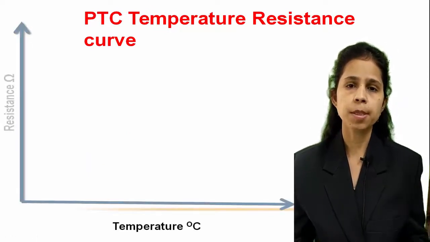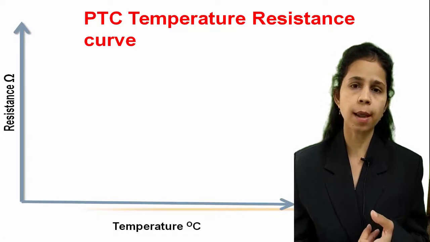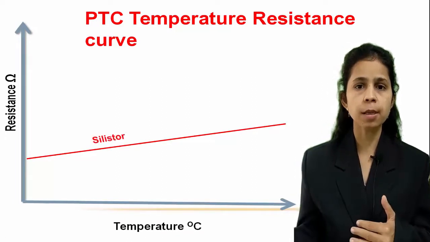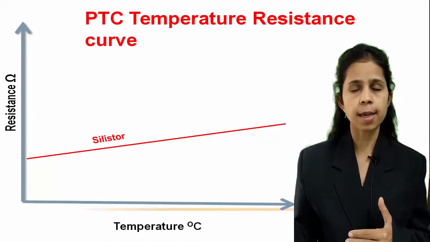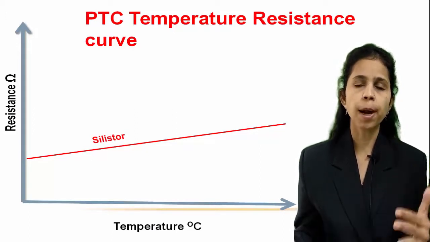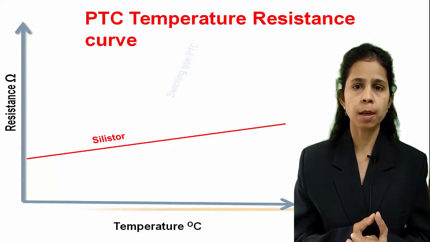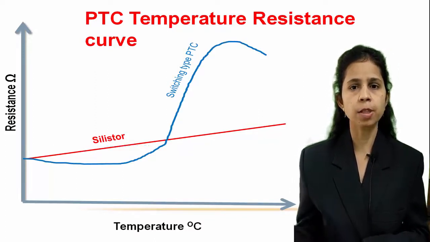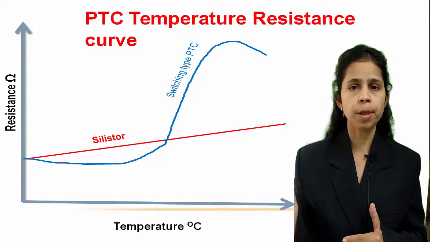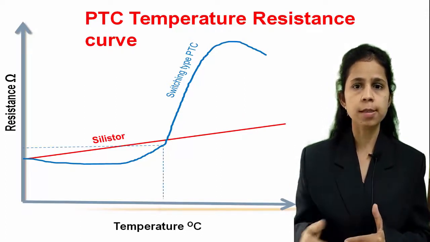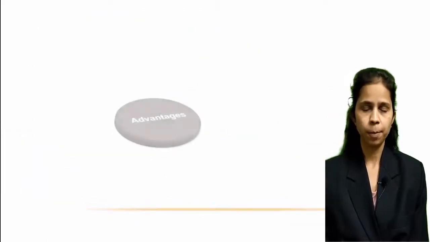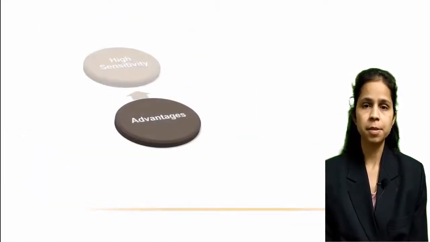The temperature resistance curve for PTC thermistor. For PTC thermistor, there are two types, cylindrical and switching type PTC. So for cylindrical type PTC thermistor, the resistance increases as temperature increases, but for switching type PTC thermistor, initially the resistance slightly decreases with increase in temperature, and once a critical temperature has been reached, the resistance increases with increase in temperature.